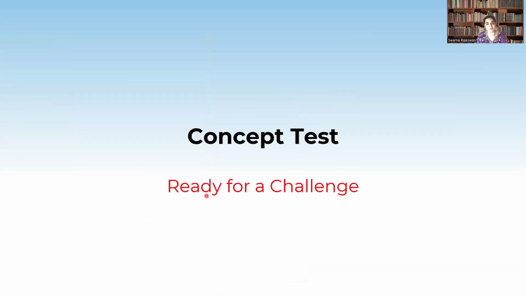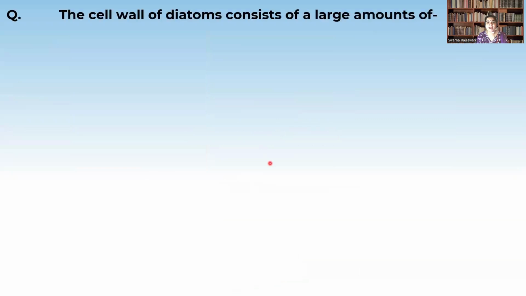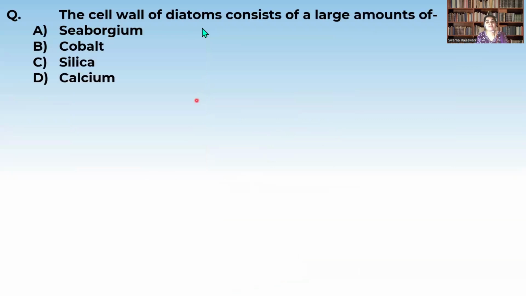Now let us take a small concept test. The cell wall of the diatoms consists of a large amount of, let us see the options: seaborgium, cobalt, silica, and calcium. So the diatom's cell wall is made up of silica, just as we discussed in the previous slides. So the correct option is C.